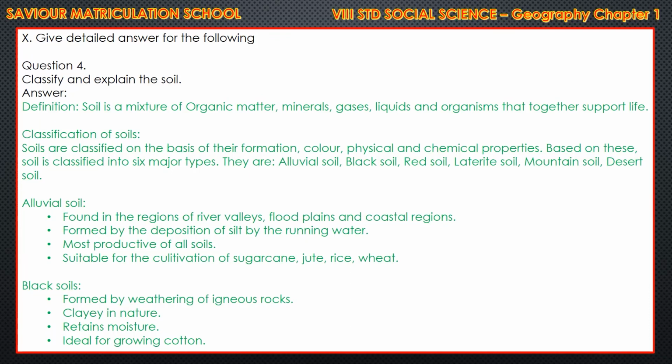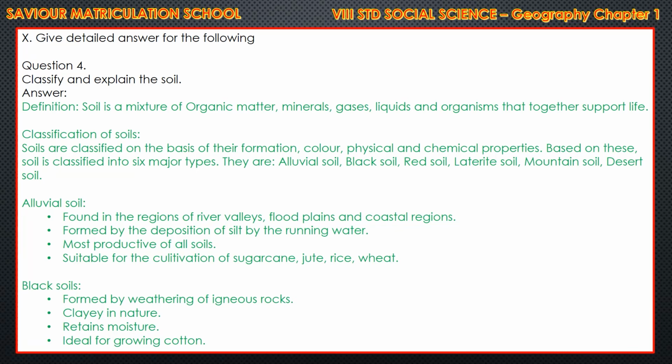Now, classification of soil. Soils are classified on the basis of their formation, color, physical and chemical properties. Based on this, soil is classified into 6 major types. They are, say together, alluvial soil, black soil, red soil, laterite soil, mountain soil and desert soil. One by one we'll see.